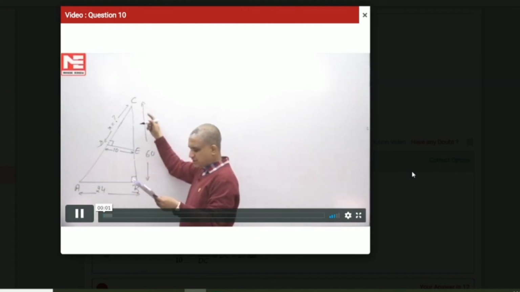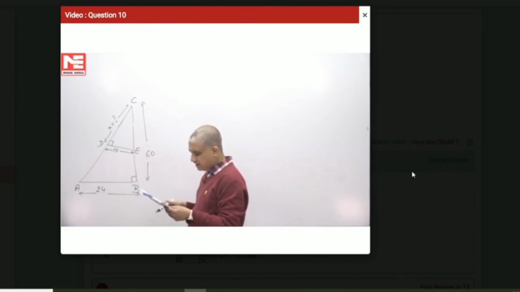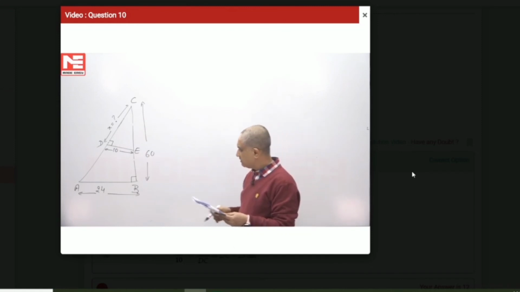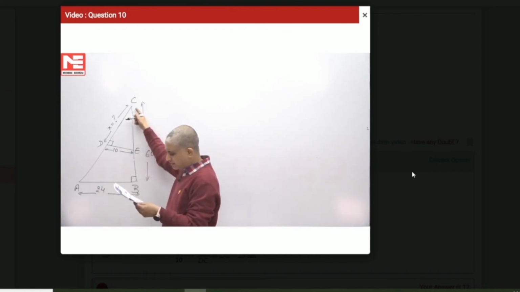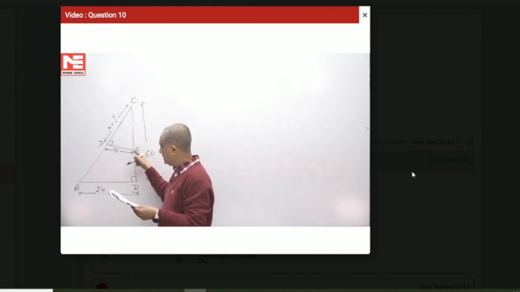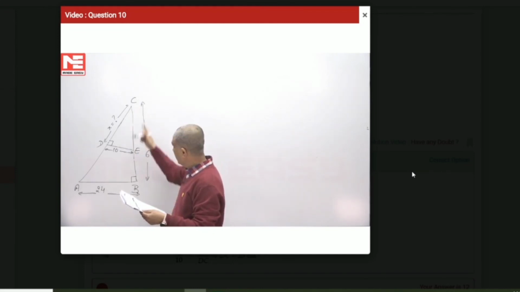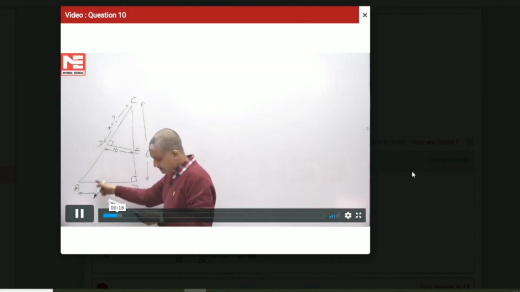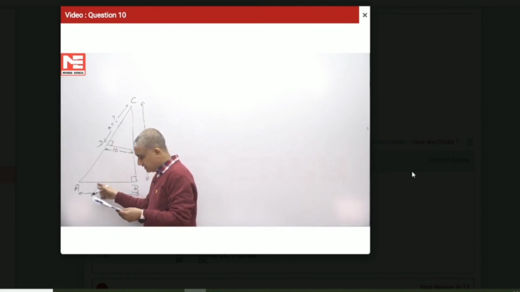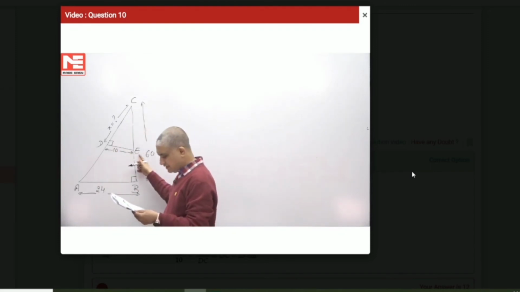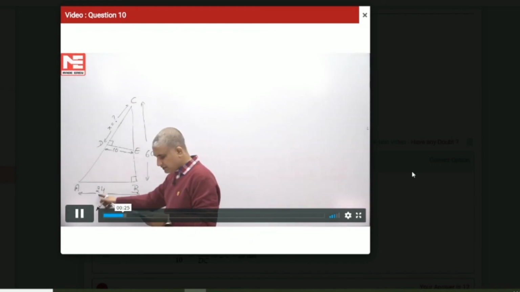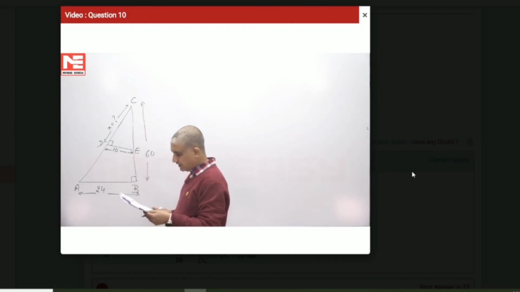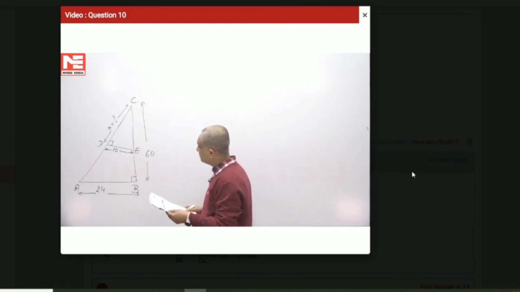ABC and CDE are right angled triangles. Angle ABC and angle CDE are 90 degrees. D lies on AC, and E lies on BC, such that AB is equal to 24, BC is equal to 60, DE is equal to 10, and then we need to find out the length of CD.